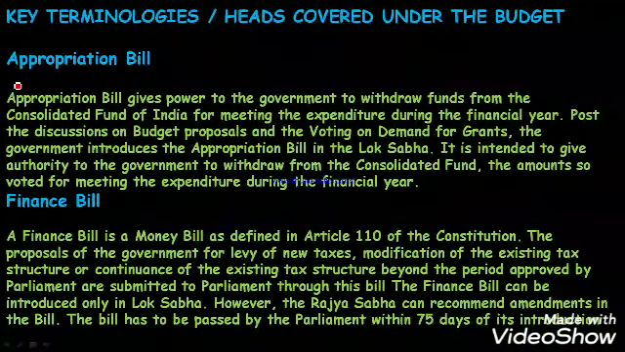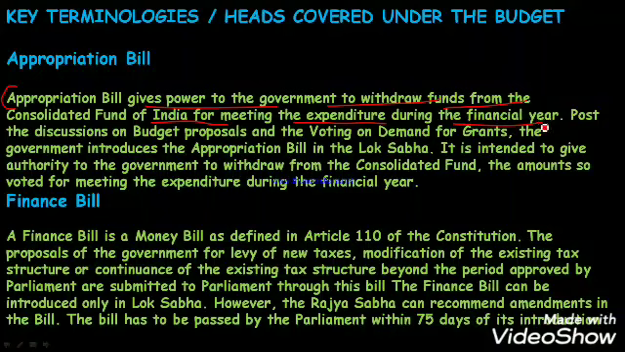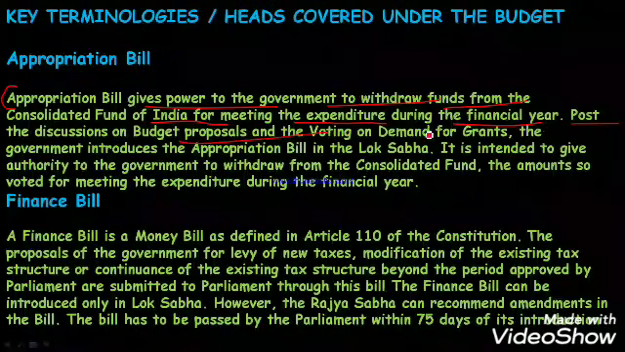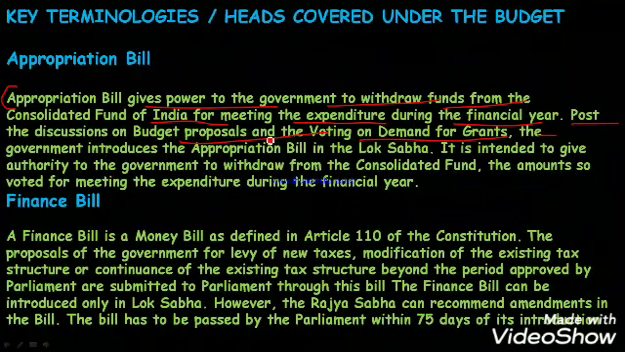Now let's talk about appropriation bills. Look, very basic idea. Whenever you are presenting a budget in Parliament, something which gives the power to withdraw funds is known as an appropriation bill in very layman language. Appropriation bills give power to the government to withdraw funds from the Consolidated Fund of India for meeting the expenditure during the financial year. I have already explained what a financial year is. Financial year means it will start from 1st April and end on 31st March. Post the discussion on the budget proposal and voting on demand for grants, the government introduces the appropriation bill in the Lok Sabha.